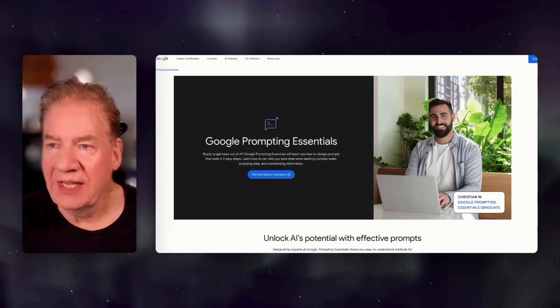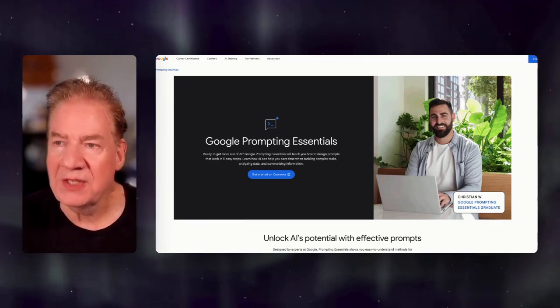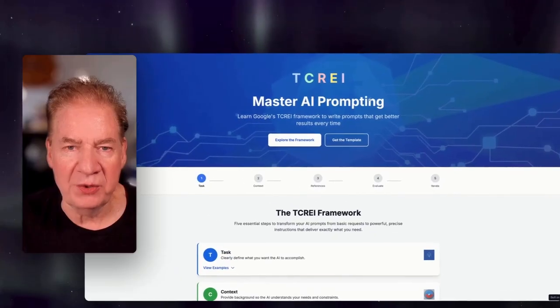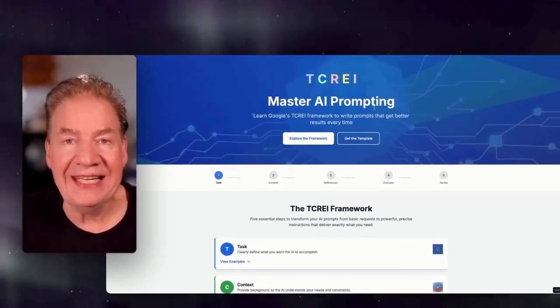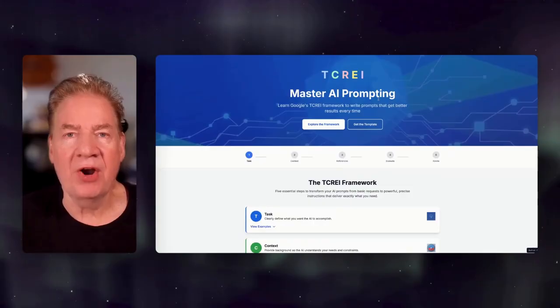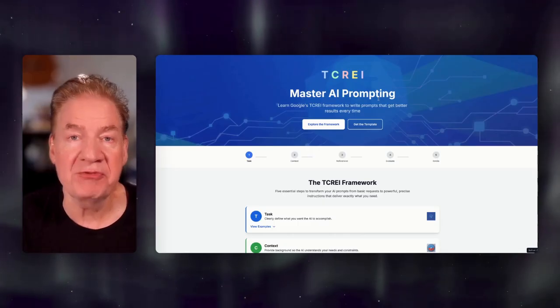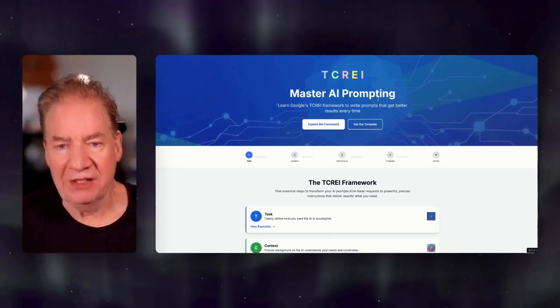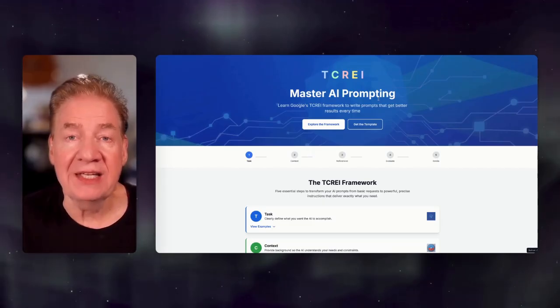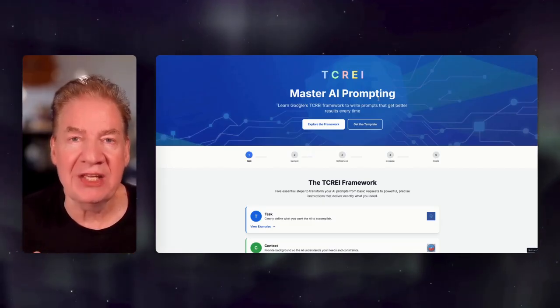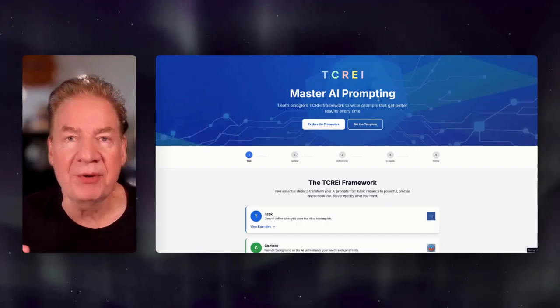Now, what I did is I took the essentials from this and I broke it down into what I call the TCREI Master AI Prompting Framework Layout. I essentially just vibe coded a web page here. It looks fancy, and it kind of is, but let me take you through the steps, and then I'll provide the template that you can use going forward for any of your AI conversation work, and it's going to vastly up the game for you.